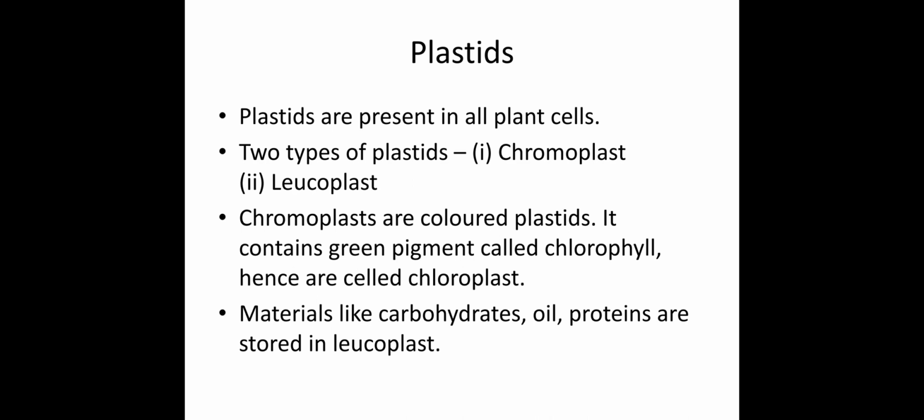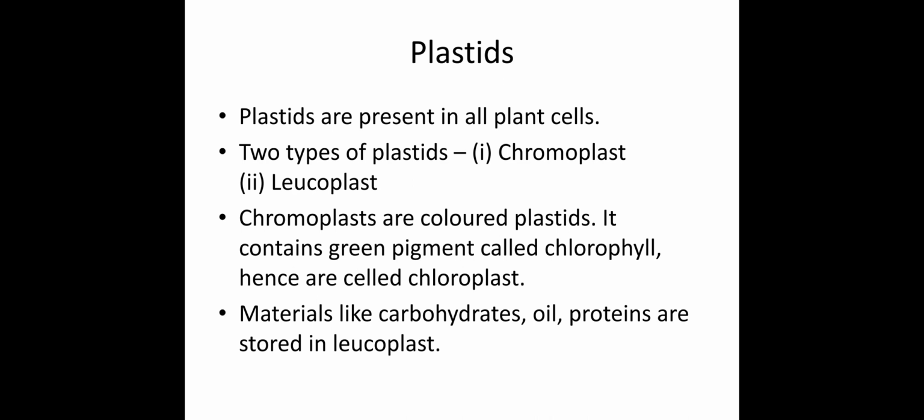Now, two types of plastid are present inside the plant cell. One is chromoplast and another is leucoplast. Chromoplasts are colored plastids and can contain different types of color. The major color is green, and this is called chloroplast. Except green, other colors are also present in the chromoplast. It can be red, it can be brown.